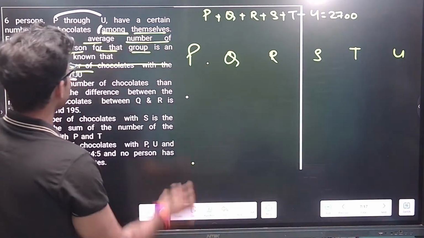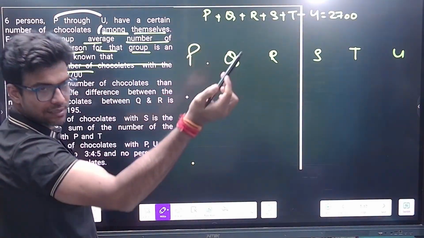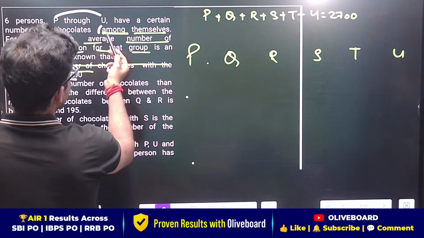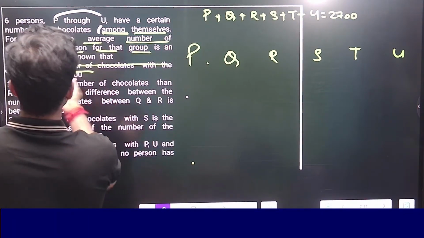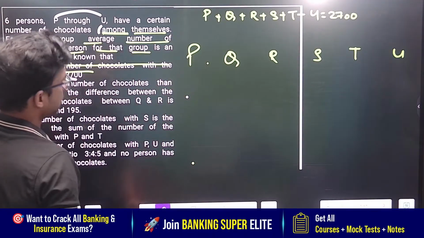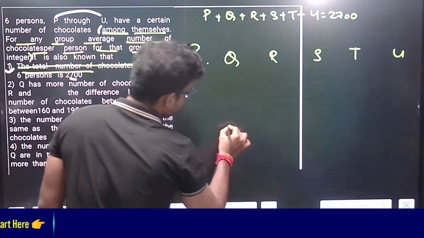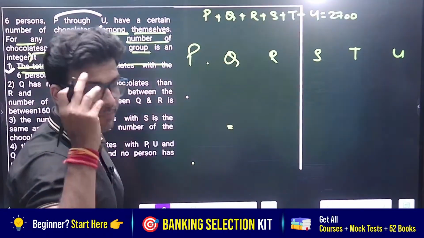Now see, if you misread this point, you cannot even answer the question. It was said that among themselves, for any group, the average number of chocolates per person for that group is an integer. Integer means a number having a whole value, which doesn't contain any decimal.